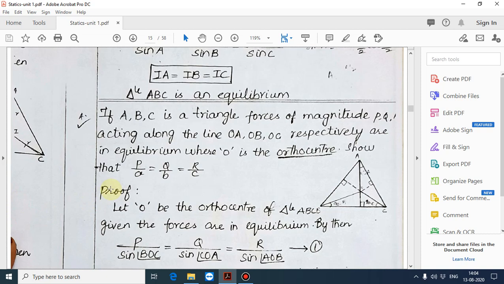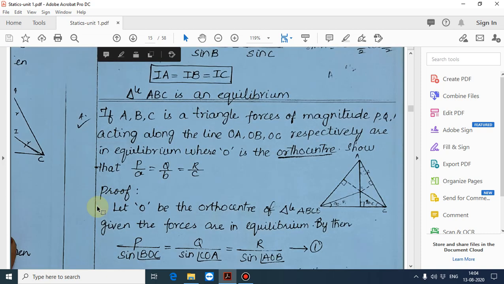See what they have given. ABC is a triangle with forces of magnitude P, Q, R acting along the lines OA, OB, OC. O is the orthocenter. What we have to prove? P by a is equal to Q by b is equal to R by c. We have to prove this. So let us see the proof.